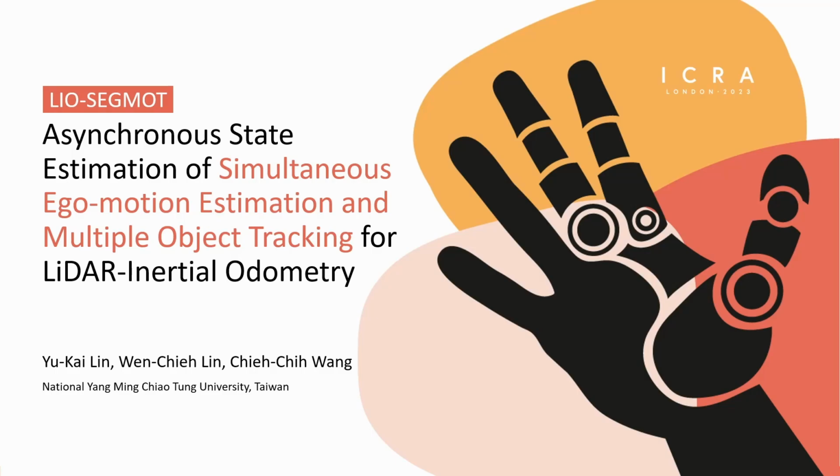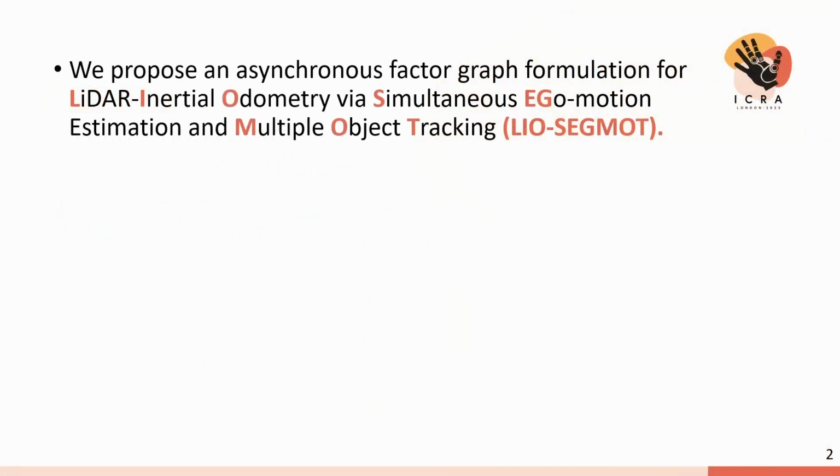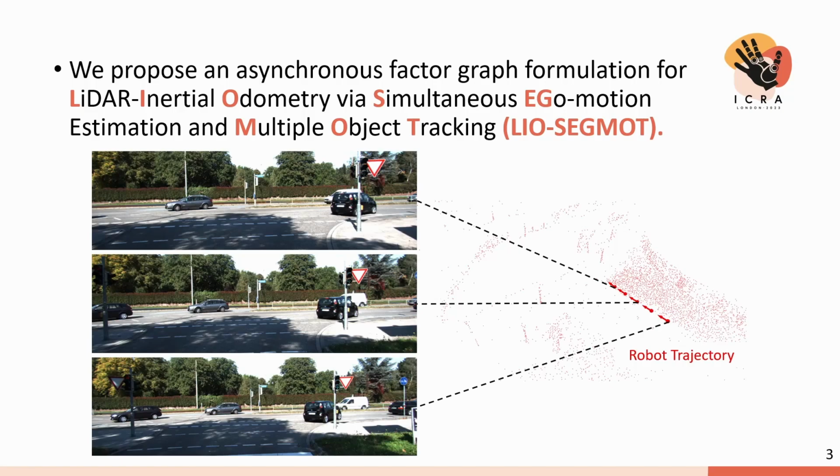We are happy to present our research, asynchronous state estimation of simultaneous ego motion estimation and multiple object tracking for LiDAR inertial odometry. In this work, we propose an asynchronous factor graph formulation for LiDAR inertial odometry, which is called LiDAR-SEAM. So what is SEAM?